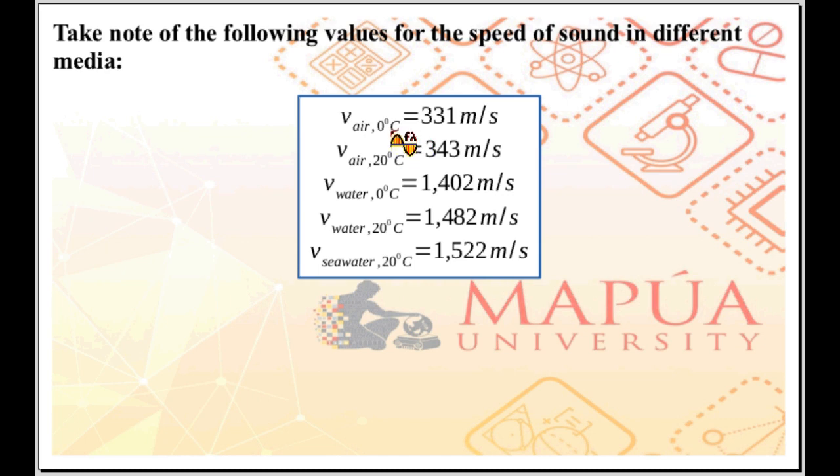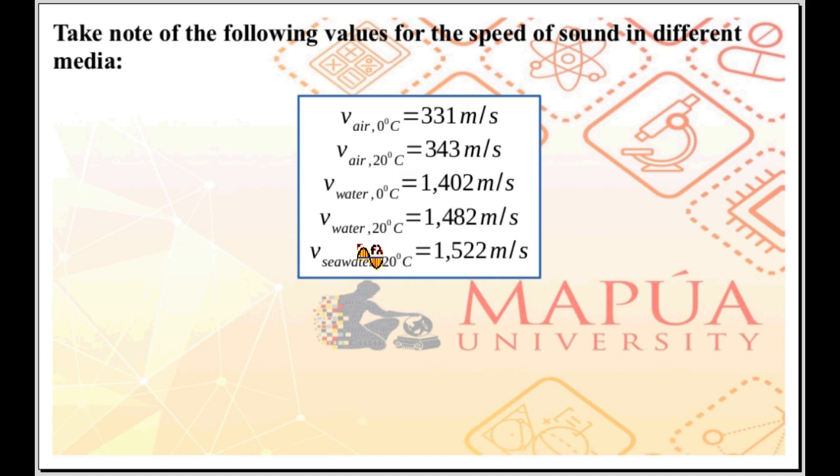Say that we change the temperature from 0 degrees Celsius to room temperature, 20 degrees Celsius. The speed of sound in air at 20 degrees Celsius is 343 meters per second. From 331 meters per second, the speed of sound is now 343 meters per second.